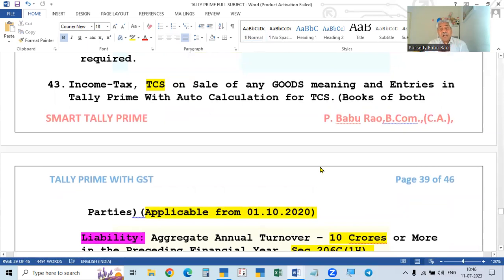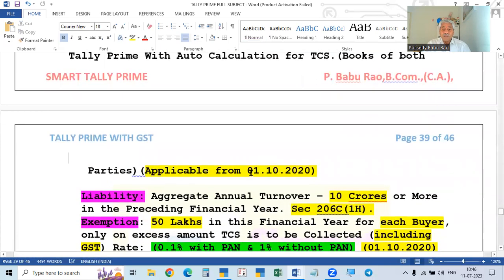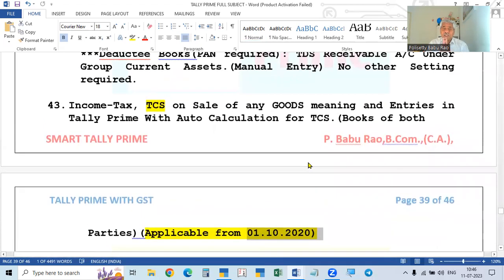In addition to those, all other goods are brought into the purview of TCS. So the date of effectiveness of this section is 1st October 2020. The seller has to collect the TCS, tax collected at source, in addition to the invoice amount.